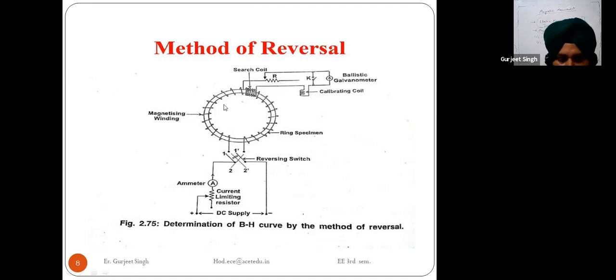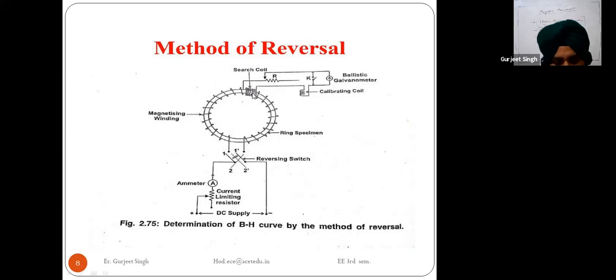First of all, I am taking this ring specimen, and then I have taken the thin tape. I wound this thin tape on the ring specimen and on the search coil also. Why are we putting thin tape on the ring and on the search wire?